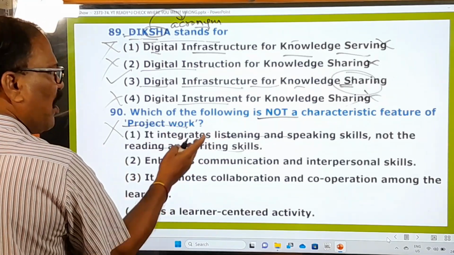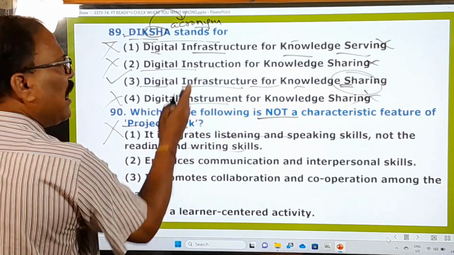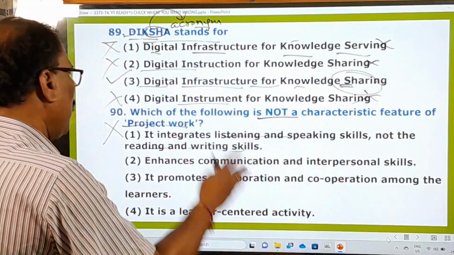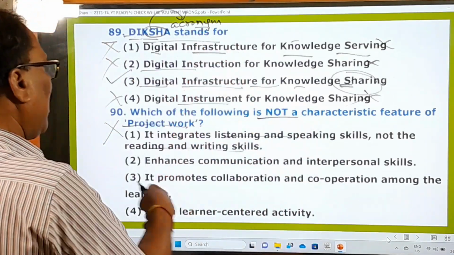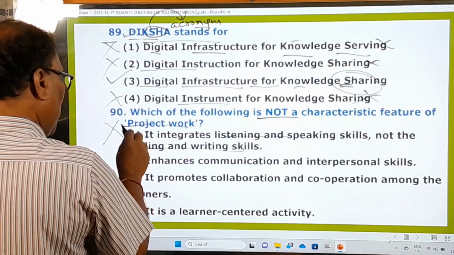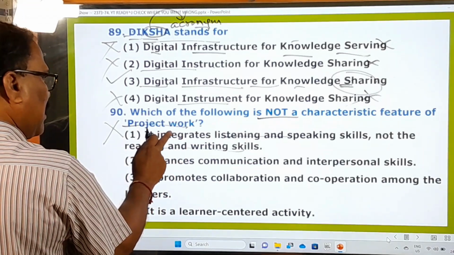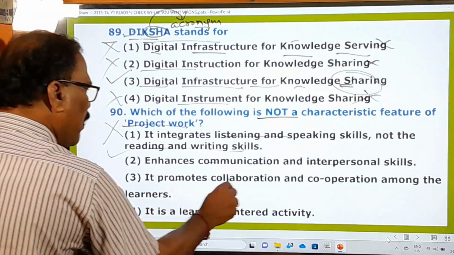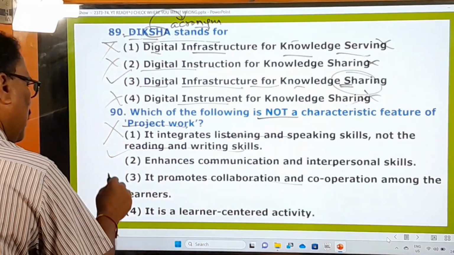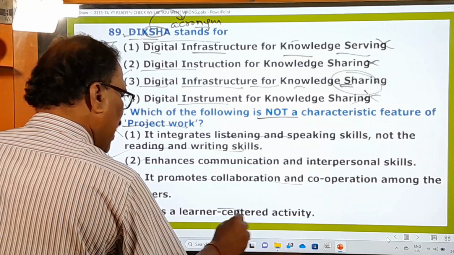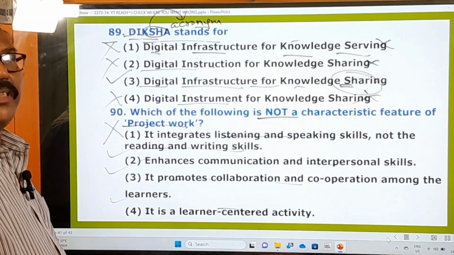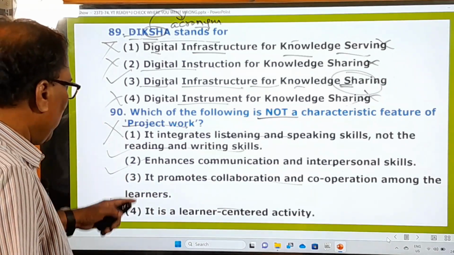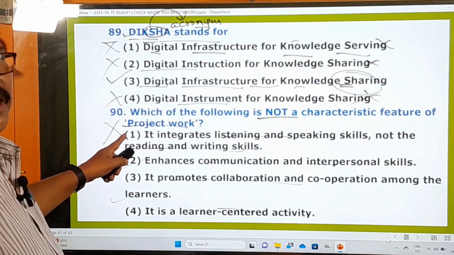And it enhances communication, right? It promotes collaboration and cooperation among the learners. Yes, it is a learner centered activity, right? So dear test takers, of these 4 options, only the first one is the right one and all others are wrong.